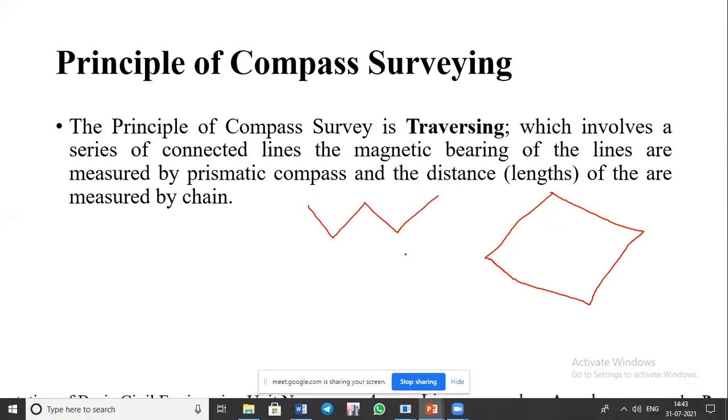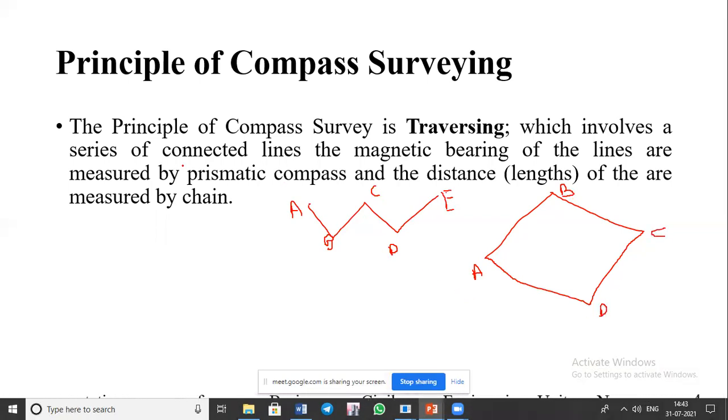Suppose here it is point A, here it is B, then C, then here it is D, here it is E. So this is dealing with the open traverse, but here it is a closed traverse in which A, B, C and D.